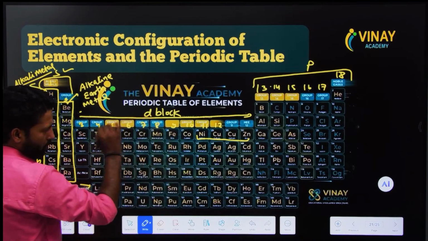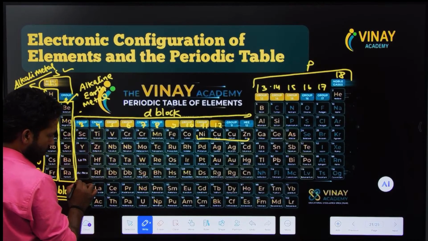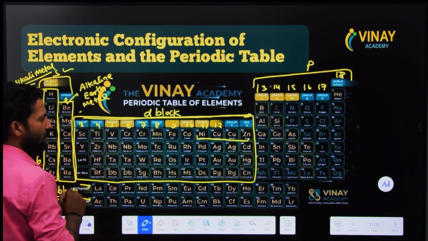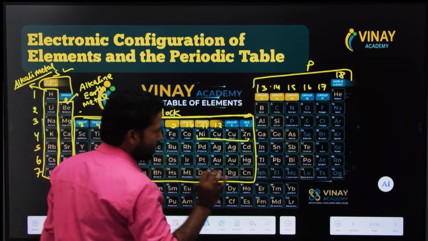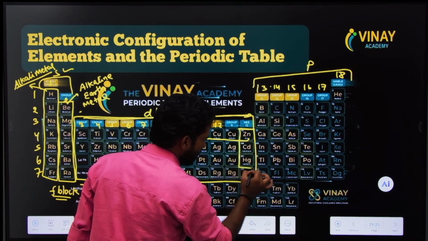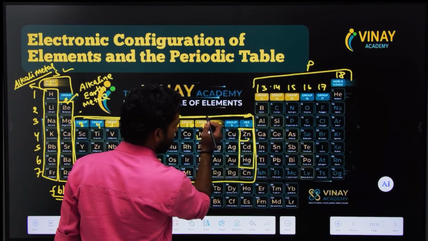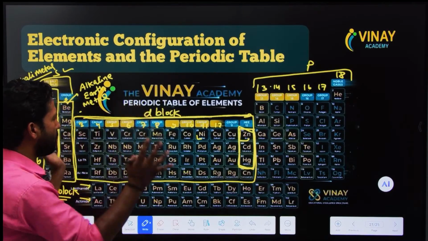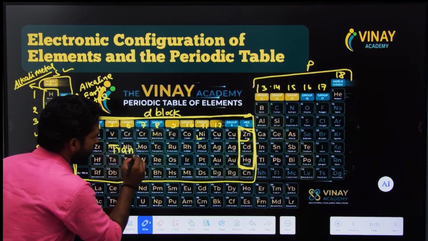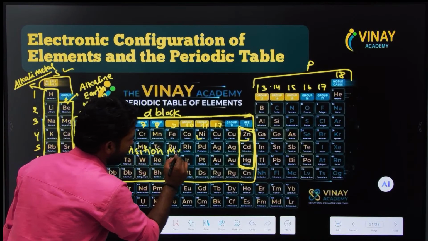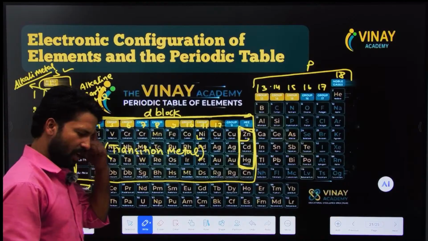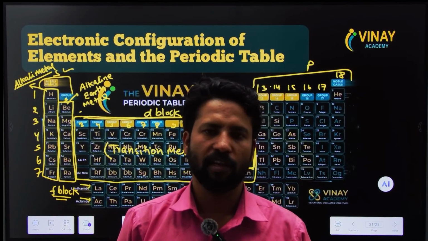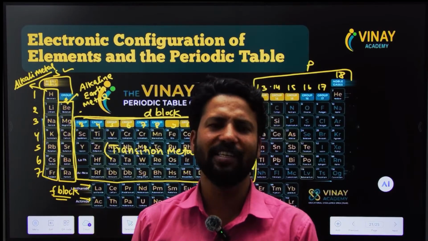All the elements of the D block, look at here, from here to here, these are D block elements. In D block elements, except zinc, cadmium, and mercury, these three elements are not known as transition elements. All elements of the D block are known as transition metals. What does that mean? Transition metal means there is an unpaired electron inside the d orbital. If we configure the element, then we see in the d orbital.